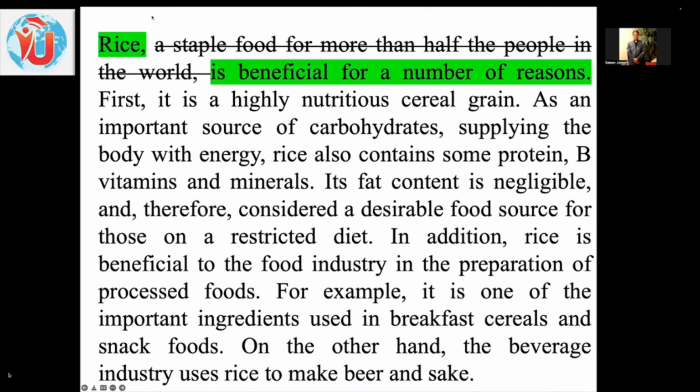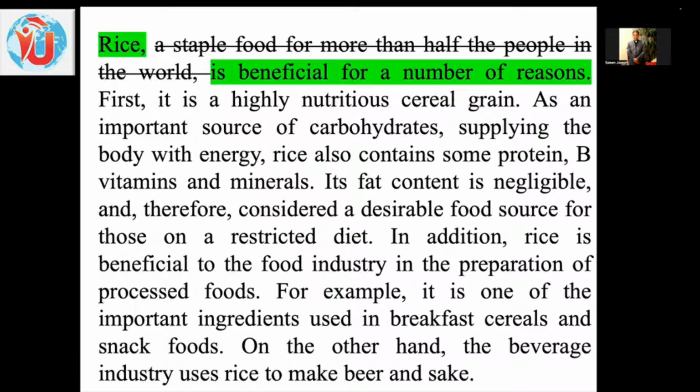Okay, that's great. And we'll be launching in. Rice, a staple food for more than half the people in the world, is beneficial for a number of reasons. First is a highly nutritious cereal grain, an important source of carbohydrates, supplying the body with energy. Rice also contains some protein, B vitamins and minerals.